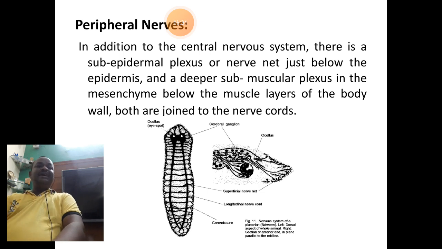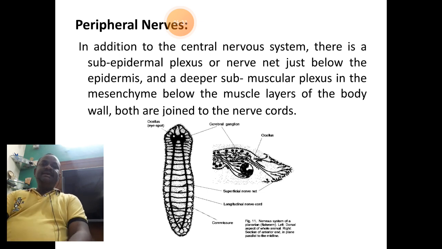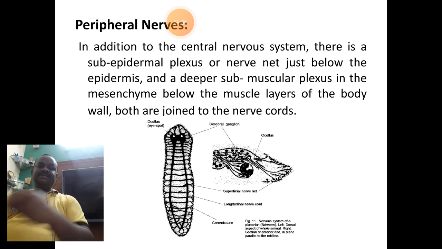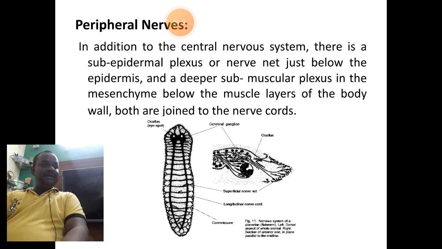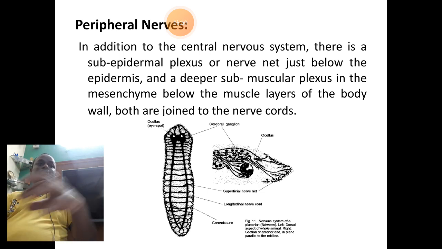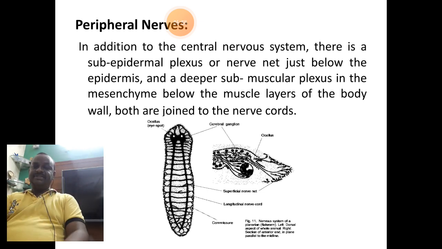The next part of the nervous system of Planaria is the peripheral nervous system. Periphery refers to the outer surface. So here, these types of nerves, which are nothing but the peripheral nerves, are joined to the parts of the body which are present outside at the superficial regions.